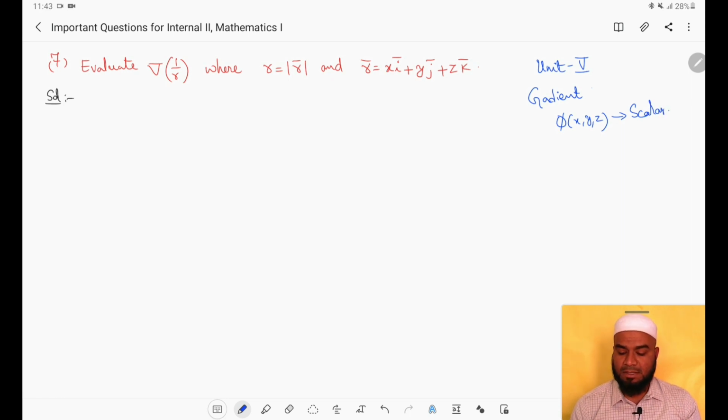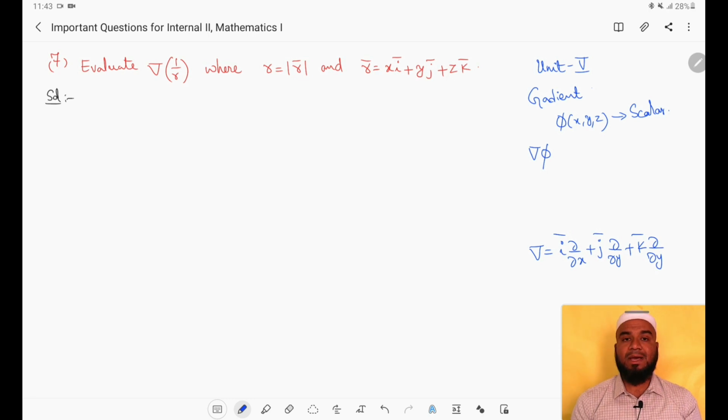Now suppose a scalar point function is given, then del phi, if we operate the vector differential operator del. What is del here? Del is given by i dou by dou x plus j dou by dou y plus k dou by dou z. This is the vector differential operator, i bar dou by dou x plus j bar dou by dou y plus k bar dou by dou z.